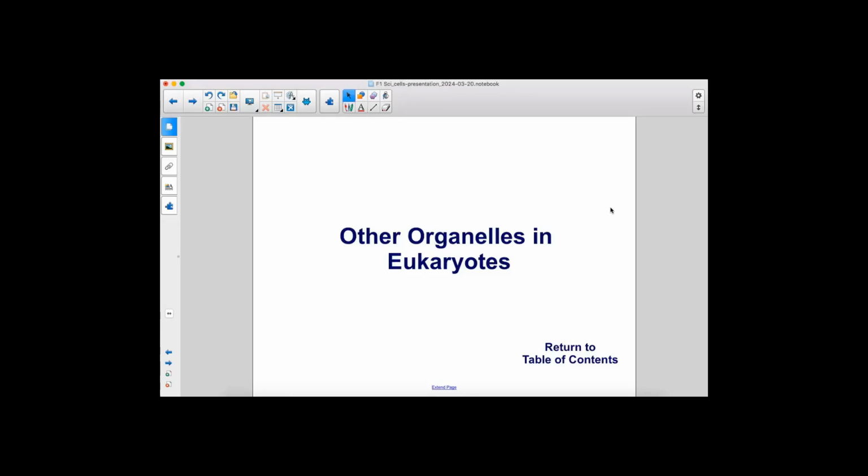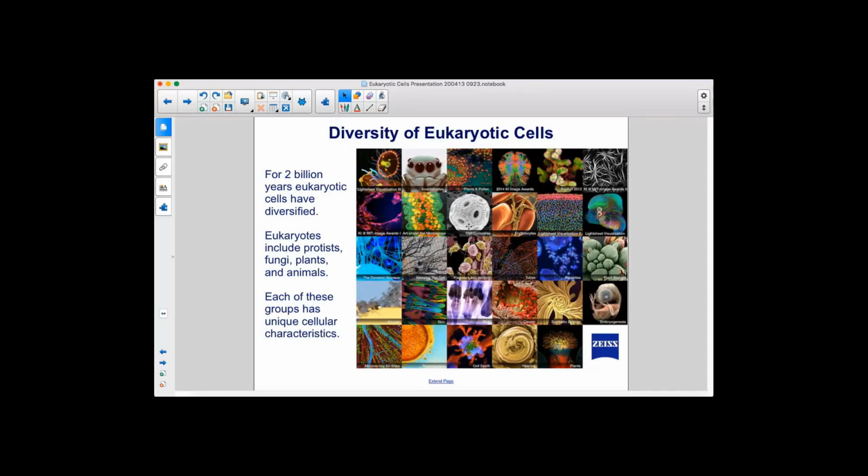Other organelles in eukaryotes. For 2 billion years, eukaryotic cells have diversified. Eukaryotes include protists, fungi, plants, and animals. Each of these groups has unique cellular characteristics.